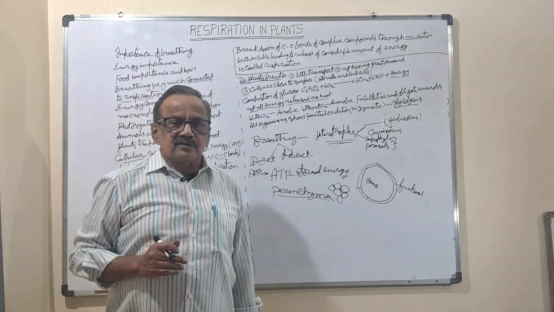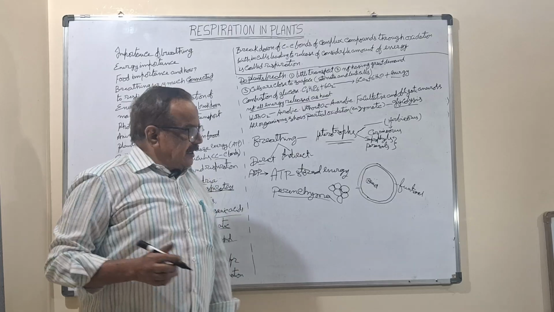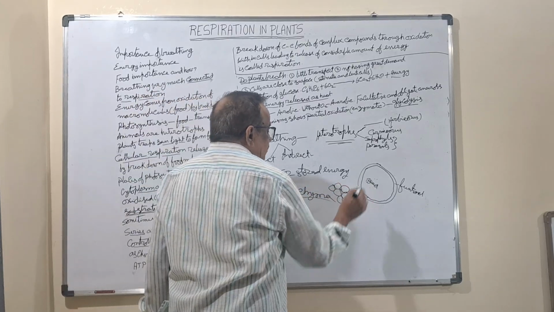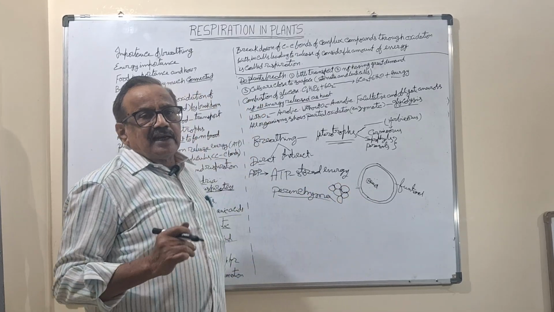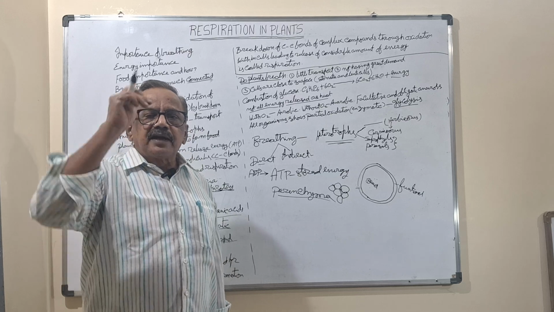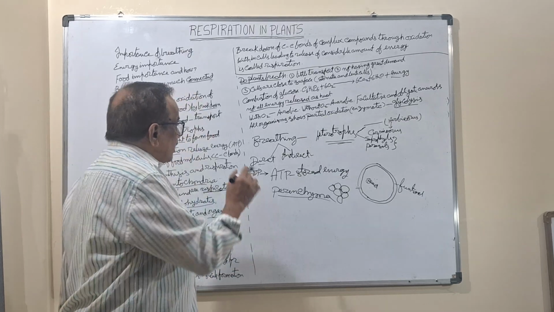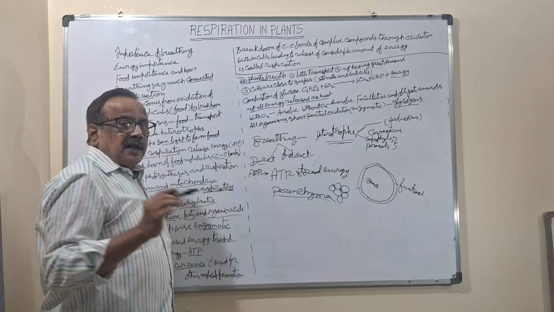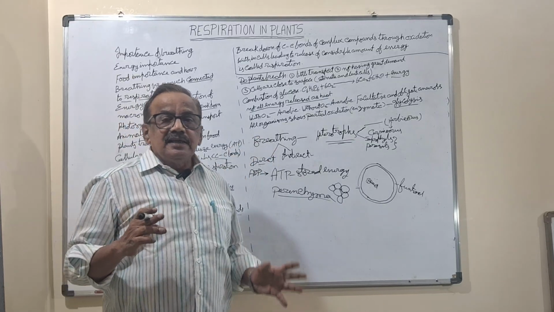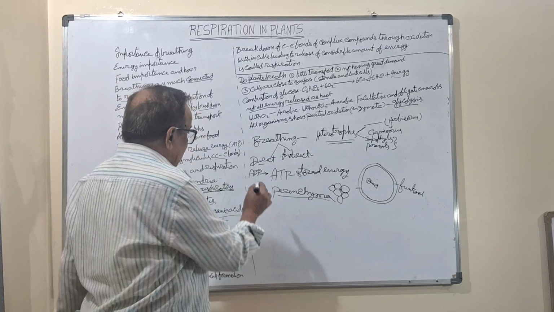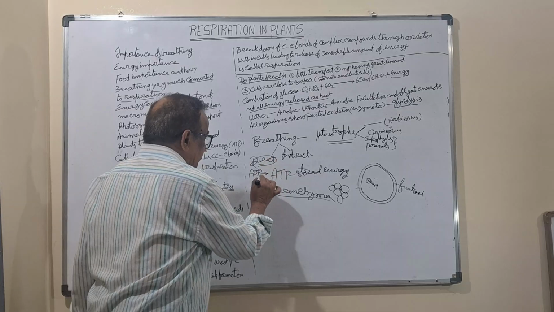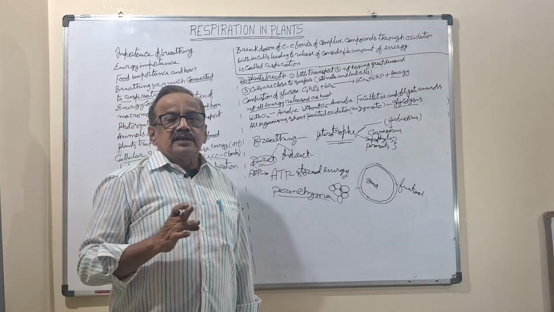That is also one more thing. And the inside dead part, the old functionless xylem, will give the mechanical support. In this way, the direct breathing that the plant is doing is enough for its maintenance.